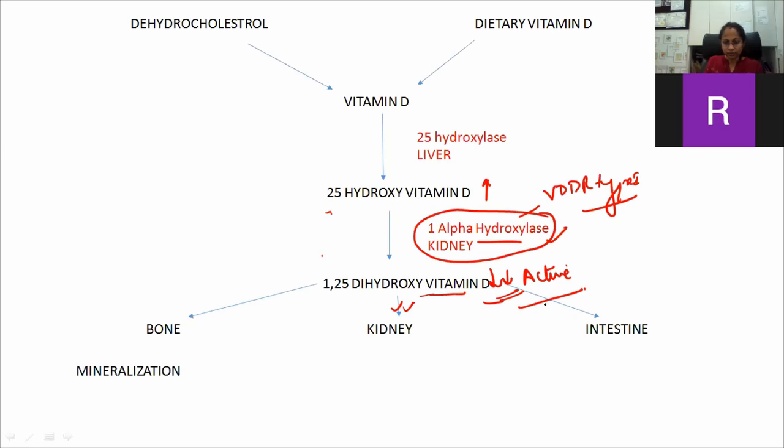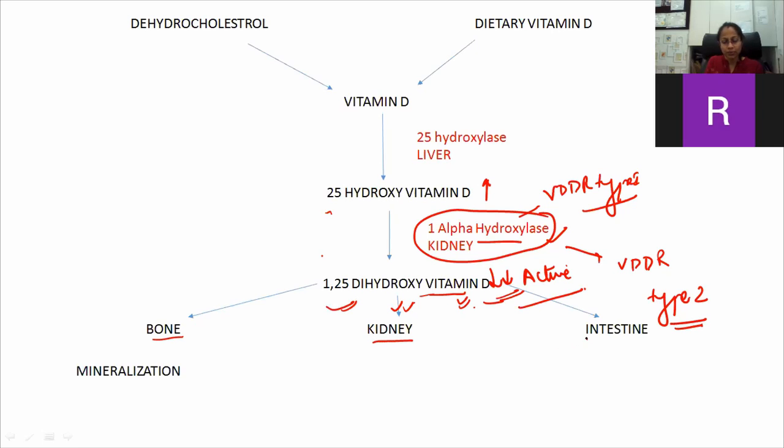action will be there. And in vitamin D dependent rickets type 2, what problem is there? In type 2, basically the body is producing an adequate amount, but there is end organ resistance, because the receptors are not able to take this active form.